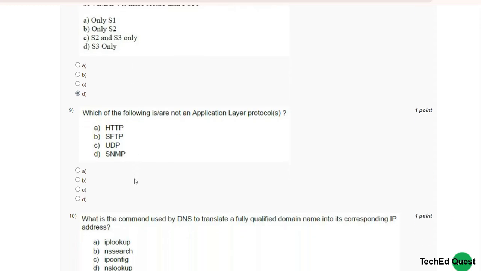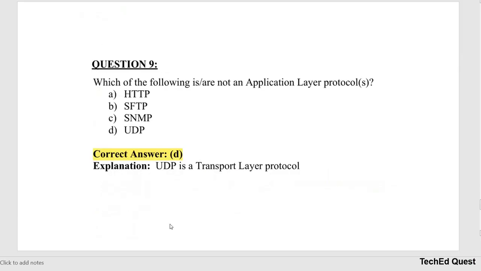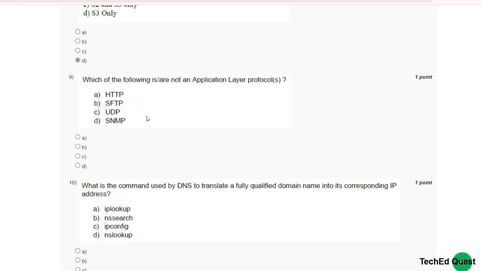Now move to the ninth question. Which of the following is or are not an application layer protocol? HTTP, SFTP, SNMP are all application layer protocols except UDP. So the correct answer for the ninth question is C. UDP is a transport layer protocol.